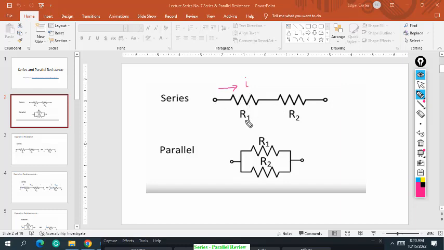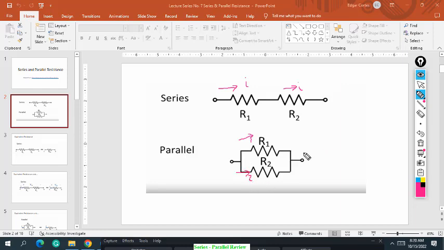So the current flowing on R1 is the same as the current flowing on R2. While in a parallel circuit, the current flowing in R1 is different from the current flowing in R2.